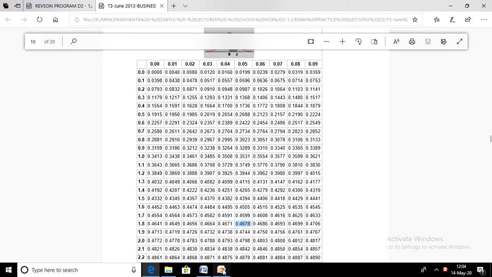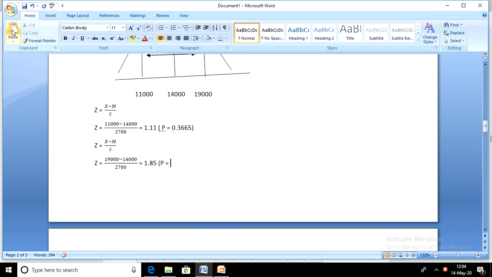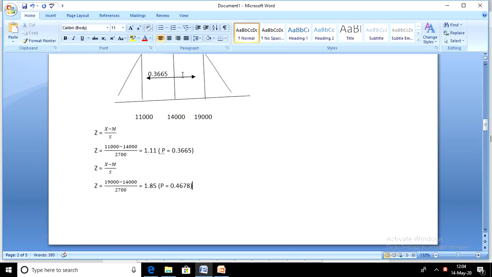Pick that value. That's the probability you're looking for. And that, of course, is the area between 14,000 and 19,000.